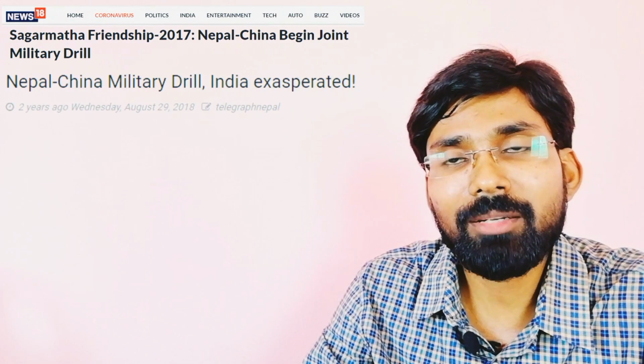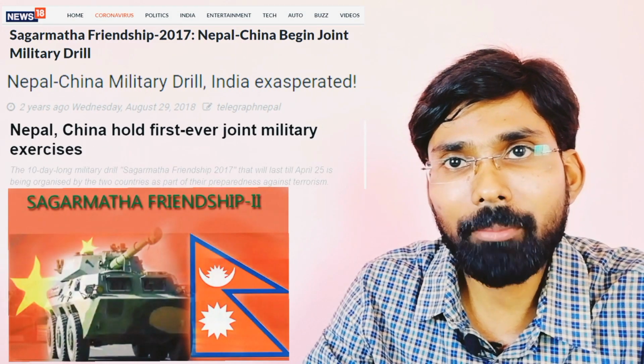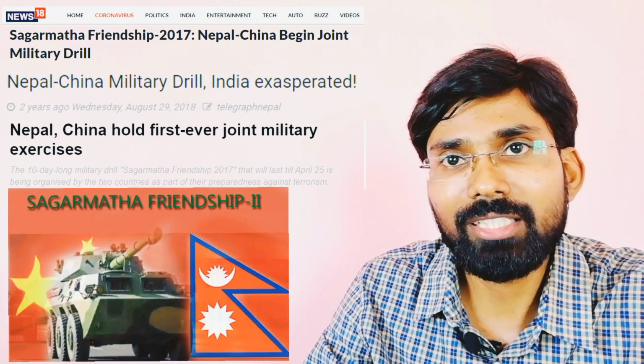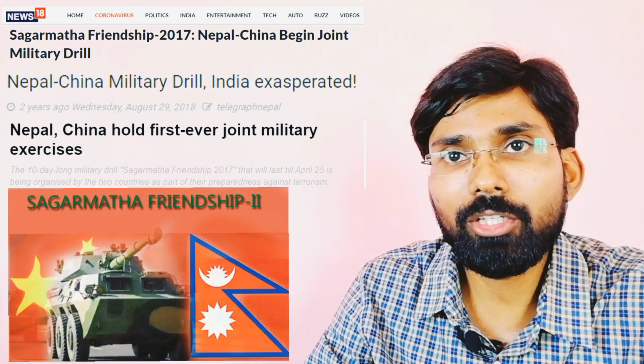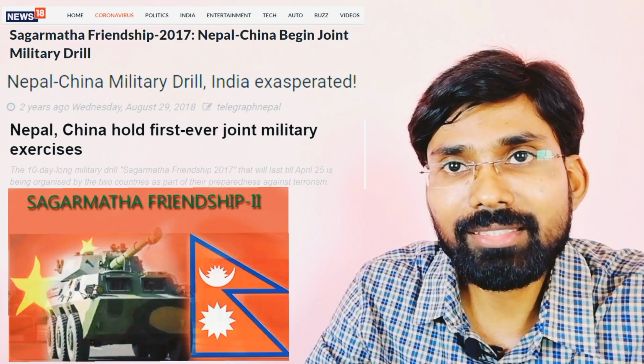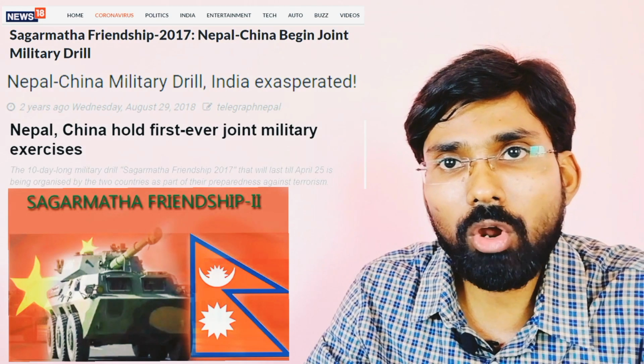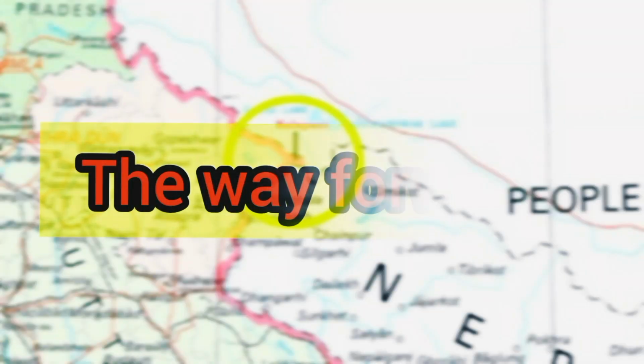It is clearly evident that Nepal is moving close to China, or at least using Beijing as a bargaining chip in its relationship with India. The bilateral military exercise between China and Nepal, called Sagarmatha, is vindication of China's growing influence in the region. This will allow China to have a firm foothold in the subcontinental drama, which is not in India's best interest.